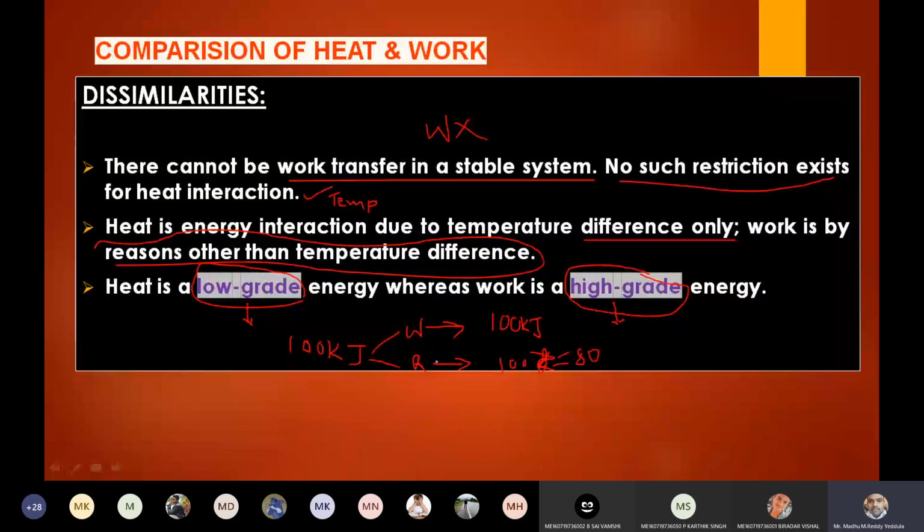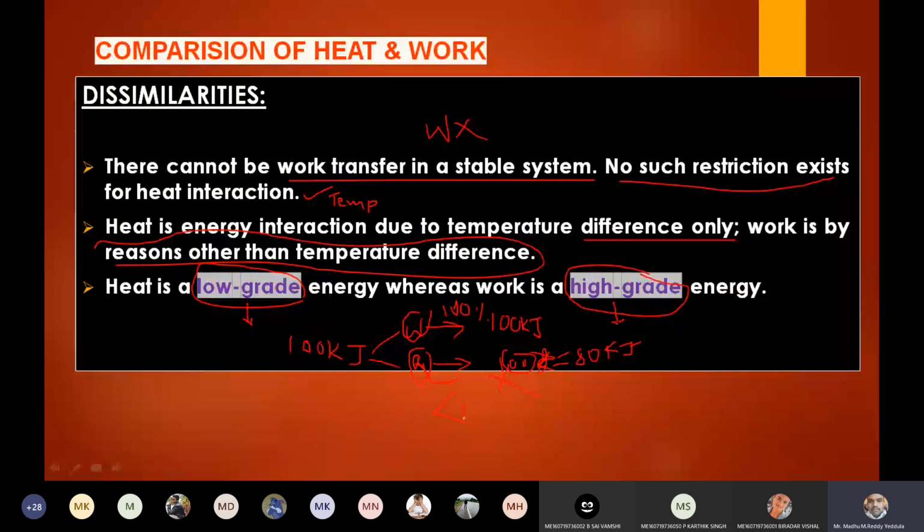That's why transfer from 100 kilojoules of heat to 100 kilojoules is not possible. It may be only 80 or 70 kilojoules. That means the efficiency of conversion of work into another form of energy is 100%, whereas the efficiency of conversion of heat into another form of energy is less than 100%.